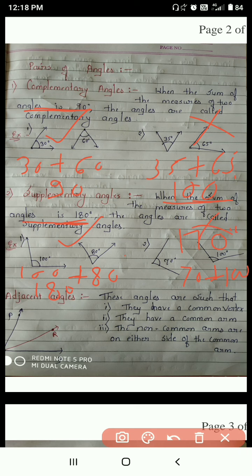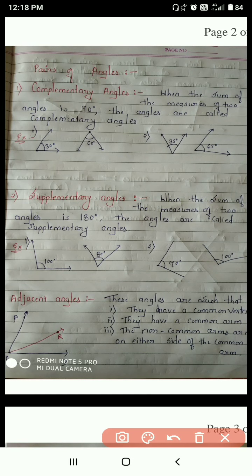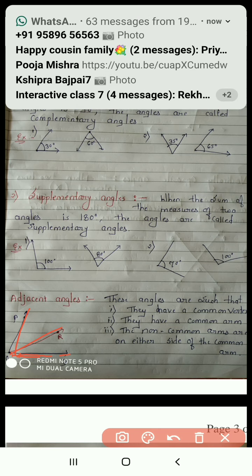Now, adjacent angles. There are three conditions for angles to be adjacent angles. So what are these conditions? These angles are such that they have a common vertex. Common vertex means what? See here, I am explaining what a common vertex is. See here, this is the origin point. From this, three rays are originating. One is here, second is here, and third is here. So they are originating from the same point. This is called a common vertex. They have a common arm. How a common arm? See here.